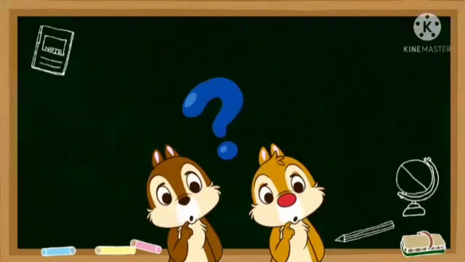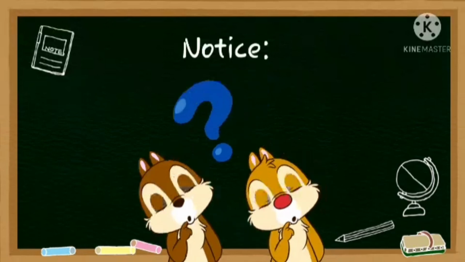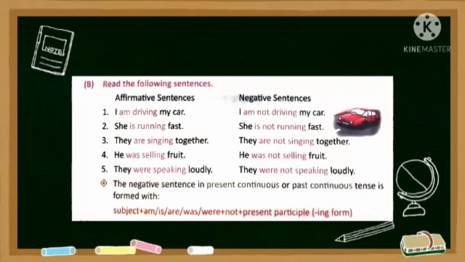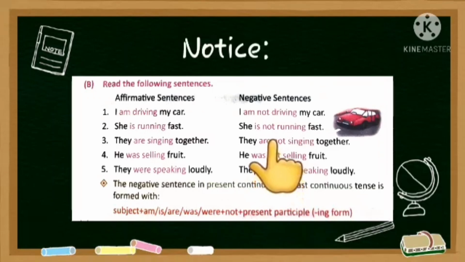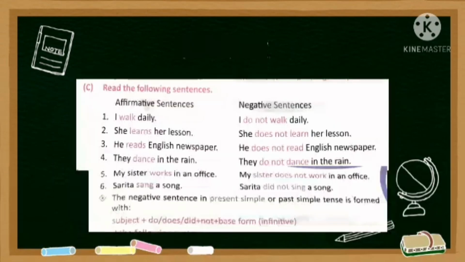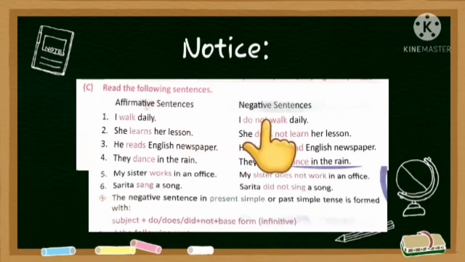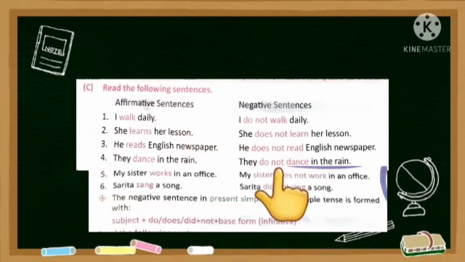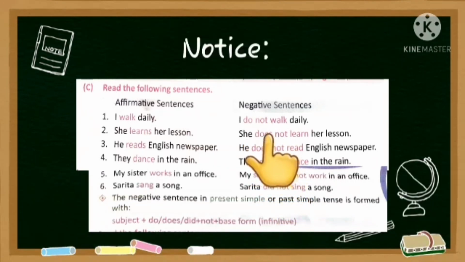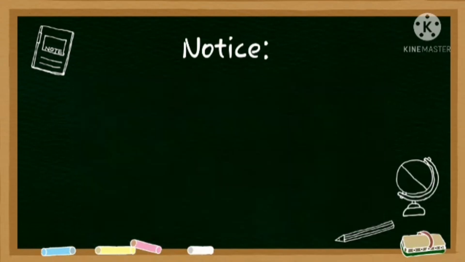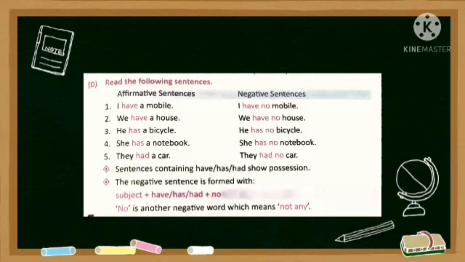If you notice, in the previous sentences, when we were changing the negative sentence in past continuous or present continuous tense, we were writing not, the negative word, in between the main verb and the helping verb. When we were changing the negative sentence in present simple or past simple tense, we added the negative words before the verb. Now, when we are talking about a possession, what are we doing?